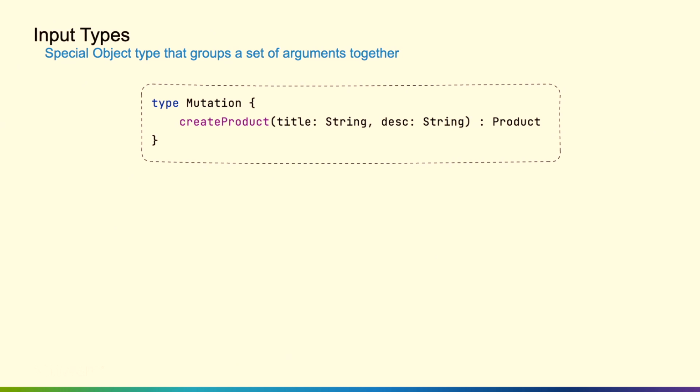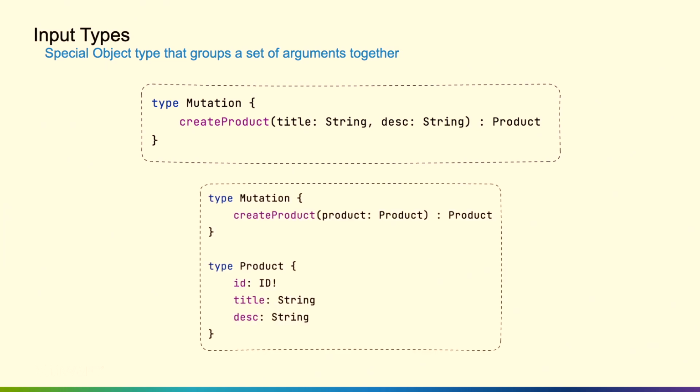We talked about another special operation type, which is a mutation. So I have a mutation here that I've declared that allows me to create a product. That create product field takes in a couple arguments, the title, which is a string, the description, which is a string, and it returns a product. So you might think that, okay, this is pretty good for just those 2 fields, but what about when I start to have like 5 or 10 fields? I need to have some type of type here that I could pass into it. And you might think to yourself, well, I'm just going to pass in a product as an argument here.